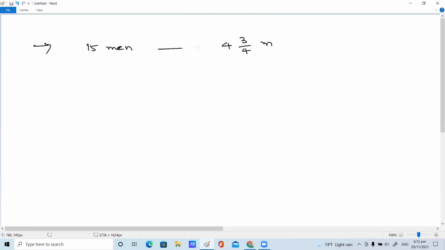How many men will be required to dig 38 meters? If you want to dig 38 meters, how many men should be required?